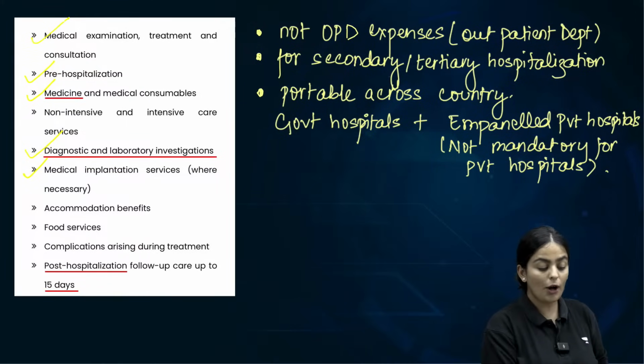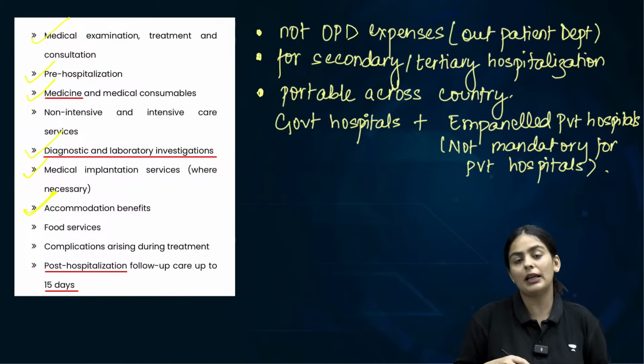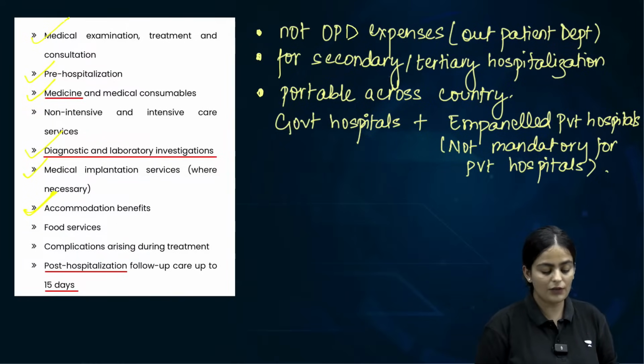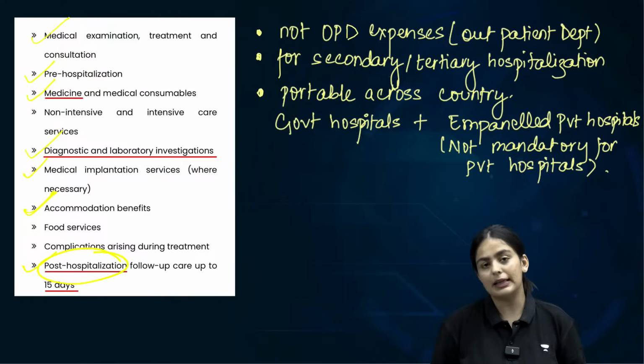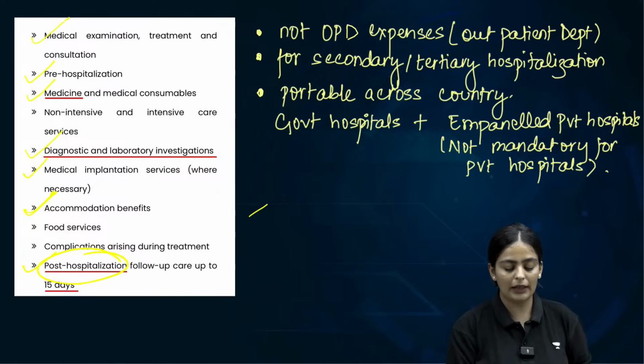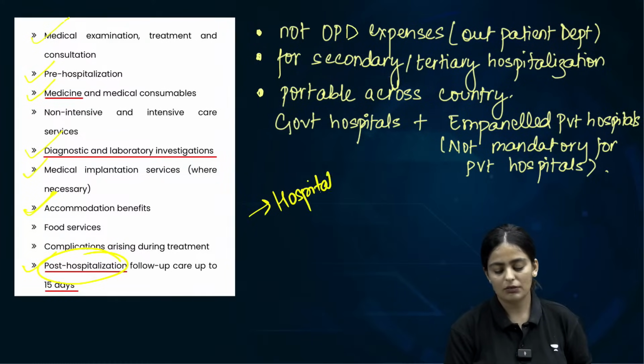Accommodation, so when you're staying in a particular hospital, the food services there, as well as post-hospitalization follow-up and care for about 15 days. So that is also important and included as long as there is hospitalization. Is that clear, everyone? Yes?